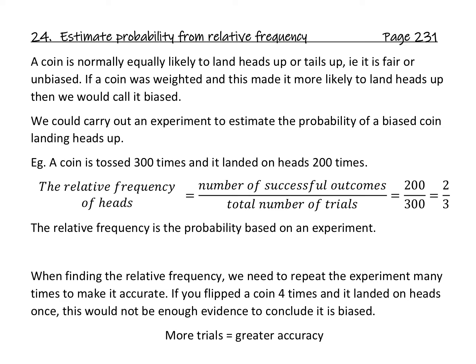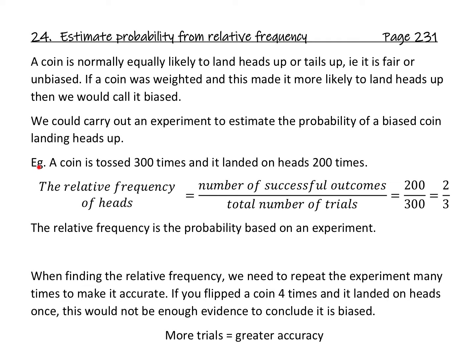Estimating probabilities from relative frequency. A coin is normally equally likely to land heads up or tails up, i.e. it is fair or unbiased. If a coin was weighted, and this made it more likely to land heads up, then we would call it biased or unfair. We could carry out an experiment to estimate the probability of a biased coin landing heads up.